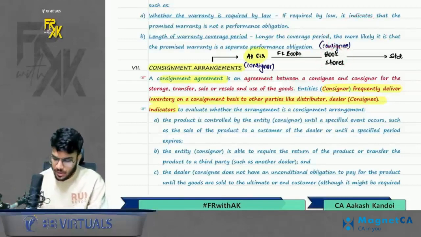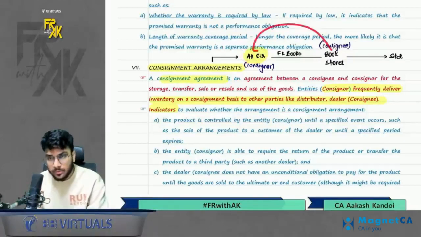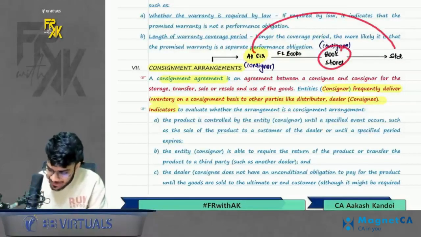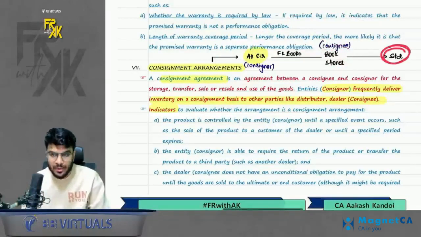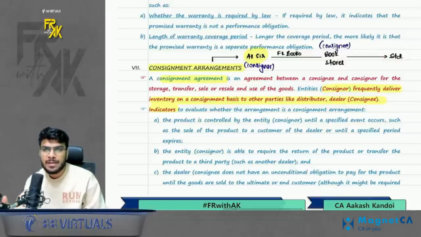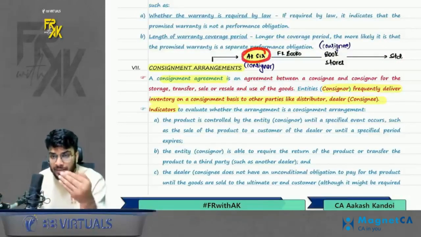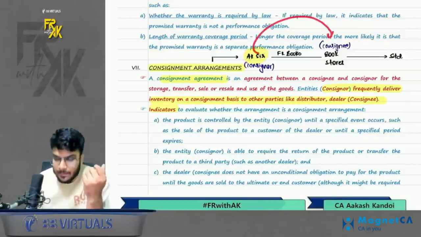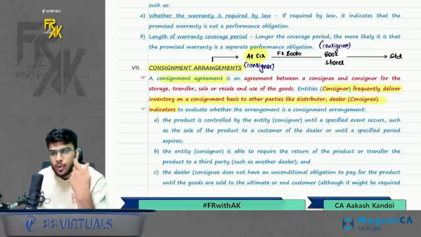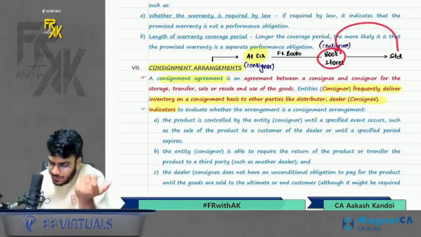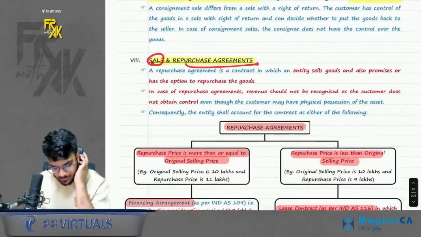So now the question is, for AK sir, when will the ultimate sale happen? When it delivers to bookstore, or when the bookstore sells it to customer? So the ultimate sale will happen only when the books are sold to the student. That is in case of consignment arrangement. So standard clarifies that in case of consignment arrangement where you are the consignor and you transfer any goods to the consignee, don't book the revenue when you transfer the goods to the consignee. Revenue should be booked when the consignee sells goods to the ultimate customer. Simple. Okay.